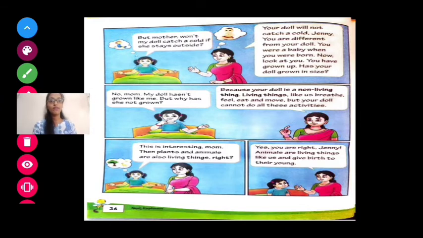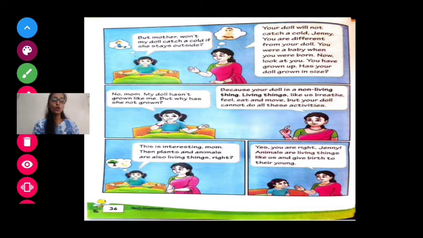Now Jenny is different from the doll. Yes or no? Jenny is different and the doll is different. You were a baby when you were born. When Jenny was born, Jenny was a baby. Now look at you. You have grown up. Now Jenny has grown up. When Jenny was born, Jenny was a baby, but now Jenny has grown up.